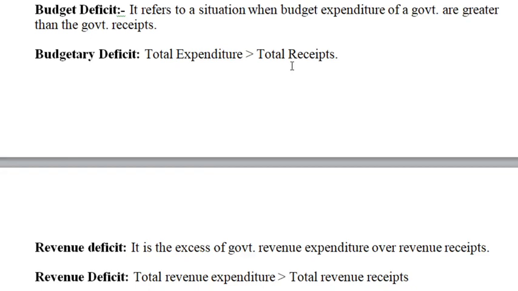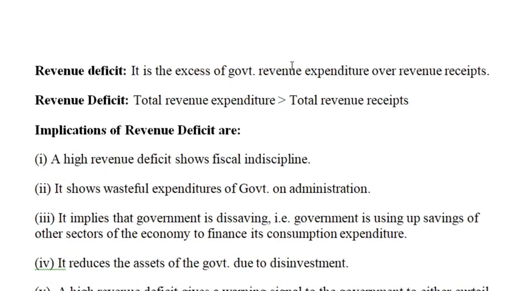Now we will go with the measures of budget deficit. There are three main measures of budget deficit and they have their own implications for the economy. The first measure is the revenue deficit.